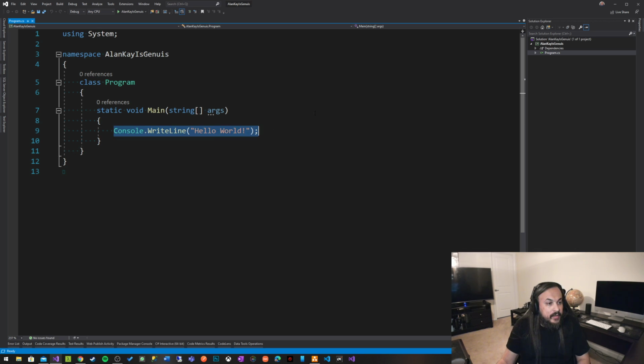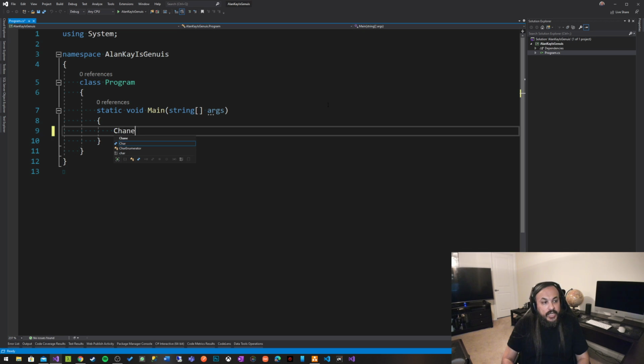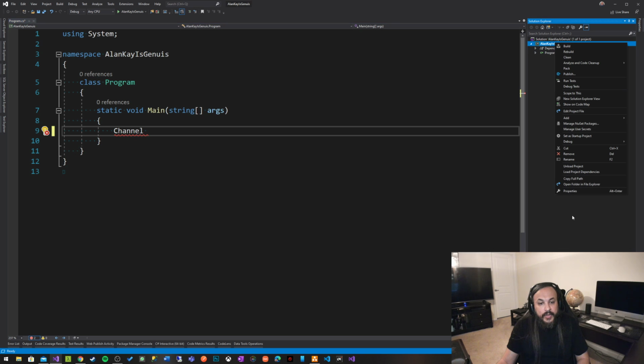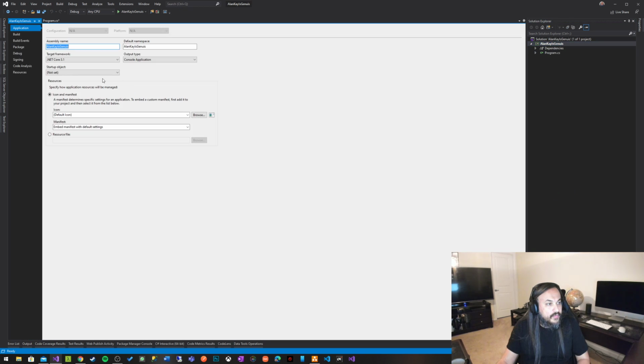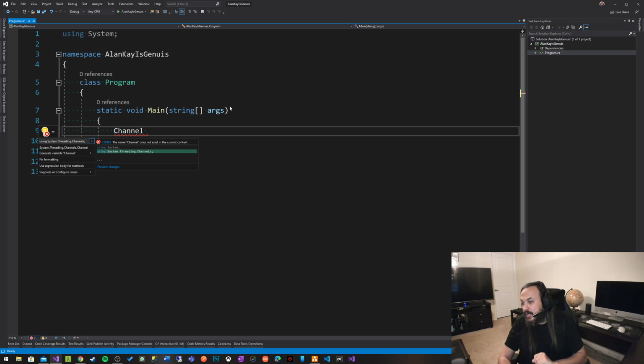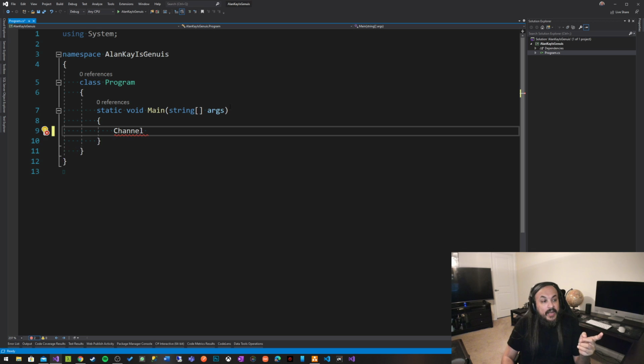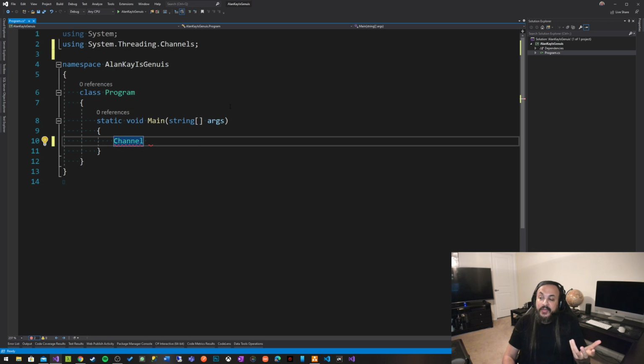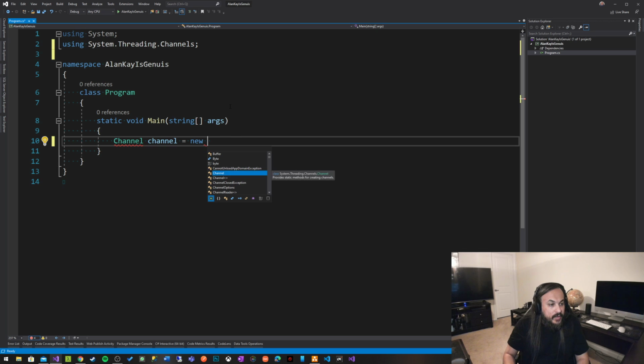Let's go ahead and start by just saying channel. Channel like this. Let's make sure we're using .NET Core 3.1. So if you look in here, you'll see .NET Core 3.1. Great. If I do control period, channel comes out of System.Threading.Channels. I want you to remember that namespace very well because that's what you're basically going to be using. So let's say this is channel, and I'm going to initialize my channel in here like this.